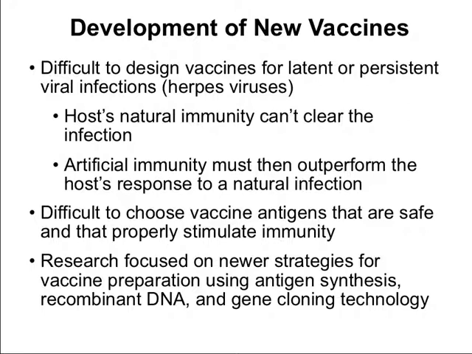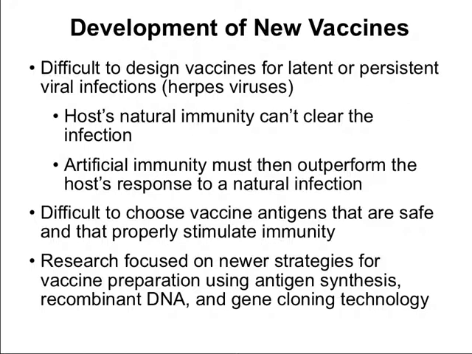So we have indeed been very successful at developing vaccines. But even though we have so many vaccines, most of them are out of reach of much of the world's population, which is a pretty sad thing. In addition to that, there are many bacterial, viral, protozoan, and fungal diseases that remain without vaccines. It's fairly difficult to develop new vaccines for latent or persistent viral infections like the herpes virus. In these types of diseases, the host's natural immunity cannot clear the infection. So artificial immunity has to even outperform the host's response to a natural infection. So that's quite a big deal.